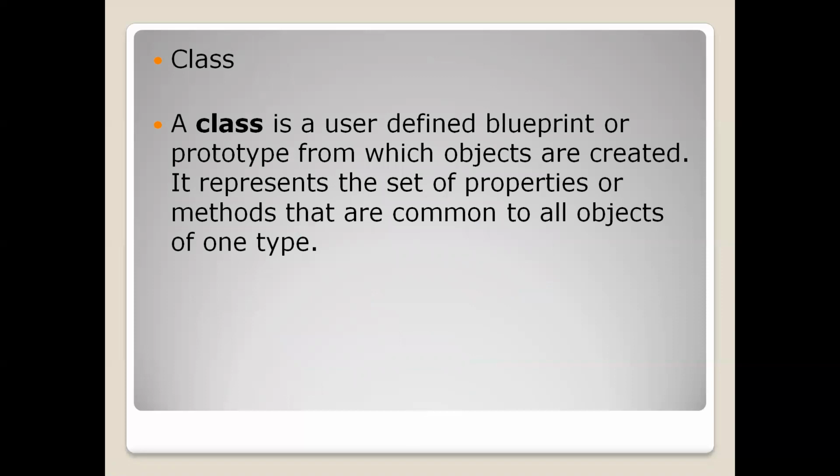Let us see the definition of a class. A class is a user-defined blueprint or prototype from which objects are created. It represents the set of properties or methods that are common to all objects of one type. So the meaning of this particular statement is a class is a user-defined blueprint. That means a user is going to define something based upon some rules.